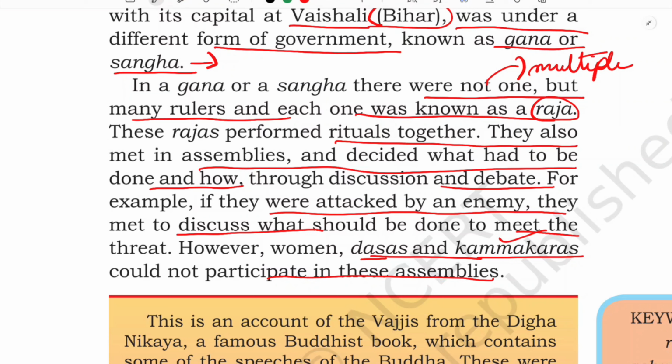And what was the difference here? Here there was not only one ruler, there were different rulers. Whenever they were in some problem, they used to meet in assembly and decide what had to be done, and how. For example, if they wanted to attack any other, then they used to discuss fully about it. But however, what happened? Again, discrimination. Women, dasas, these are the slaves, isn't it, slaves,